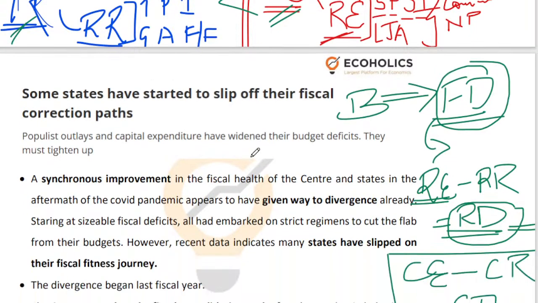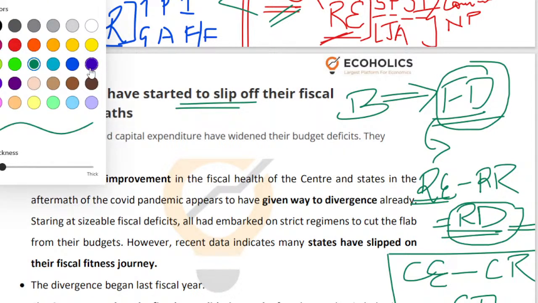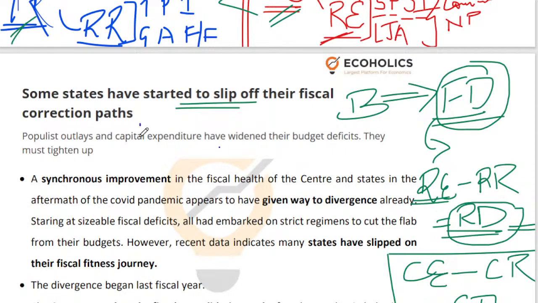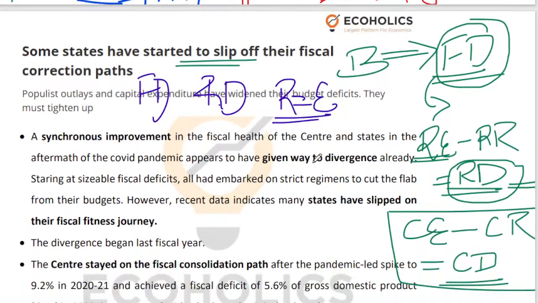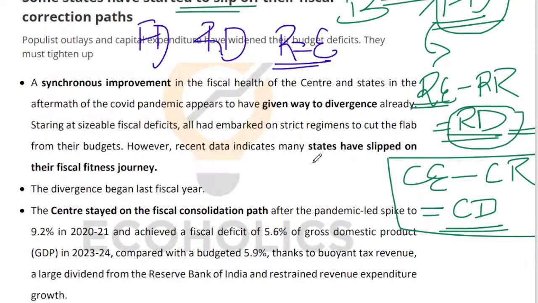So we are going to discuss the fiscal health of the states. What do I mean by fiscal health of the states? I am going to discuss exactly what's happening to states' fiscal deficits, their revenue deficits. Are they able to take care of their expenditure through their receipts? Yes or no? We are going to be discussing that. So this is going to be a slow burn discussion. I'm going to take my own sweet time to discuss this article because it's an important article.